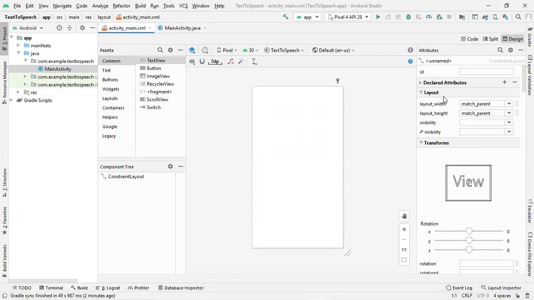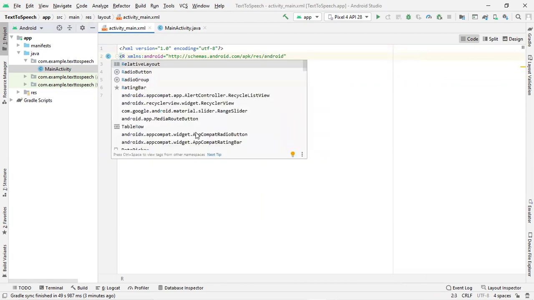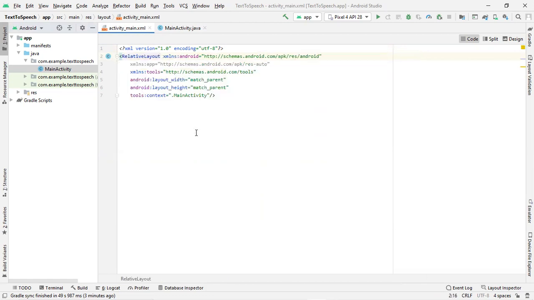Before that, the layout we are going to use will be of relative layout. By default, it will be which layout? Constraint layout. We need to convert it into relative layout. Just select this entire content and press R. It will give me the option. Just click enter. Now your layout has been converted into relative layout.